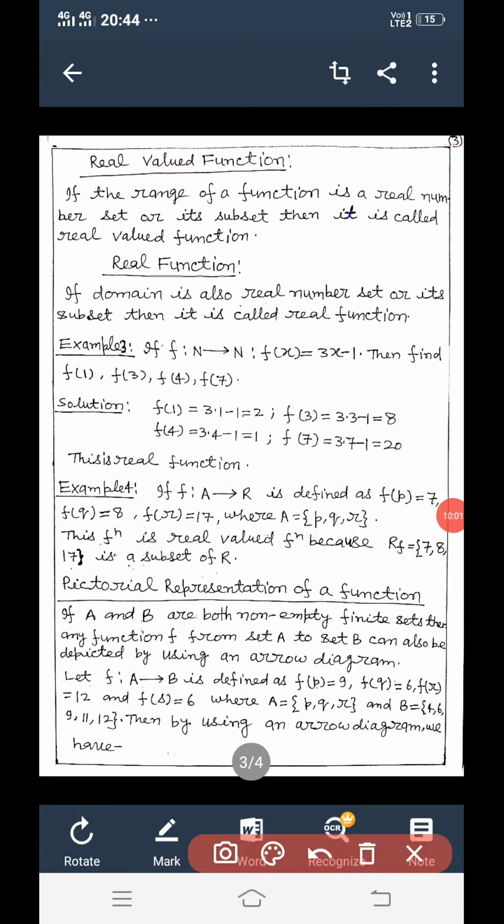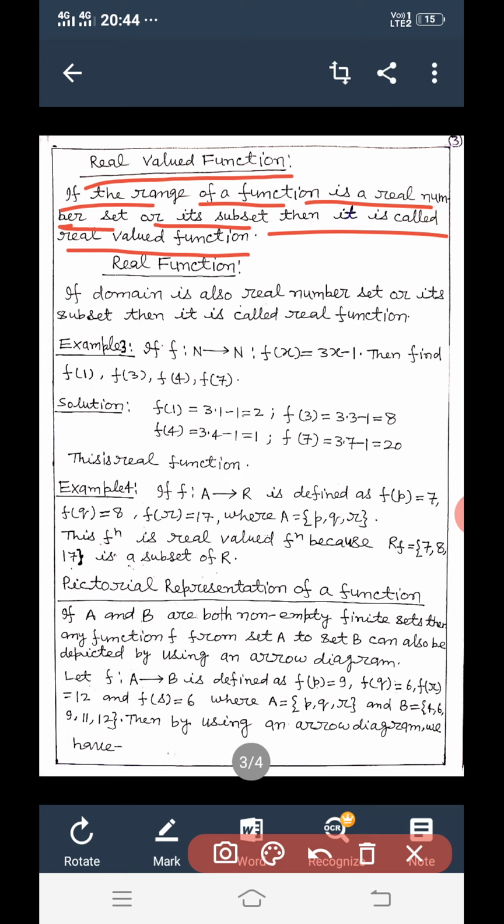Now we discuss real valued function. If the range of a function is a real number set or its subset, then it is called a real valued function. Means only the range should be a subset of real numbers, then it is a real valued function.